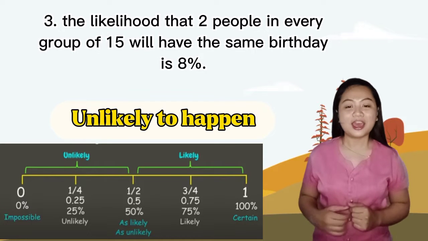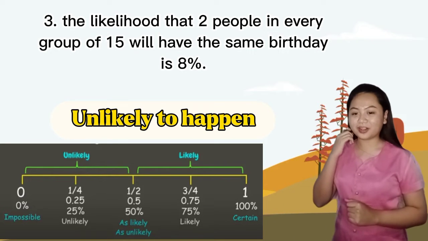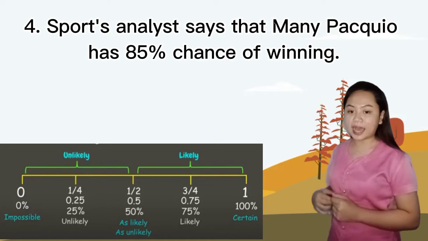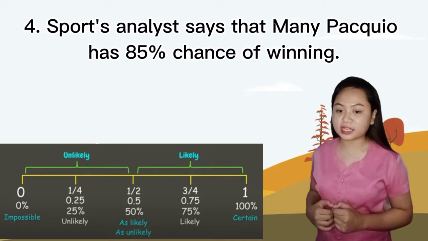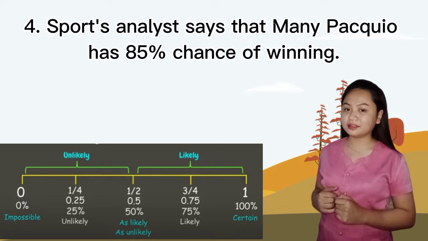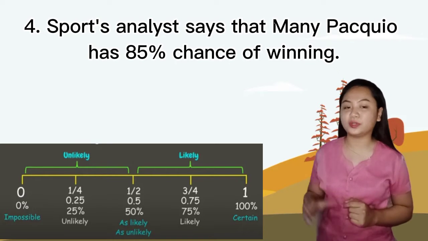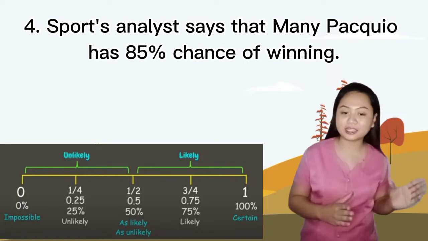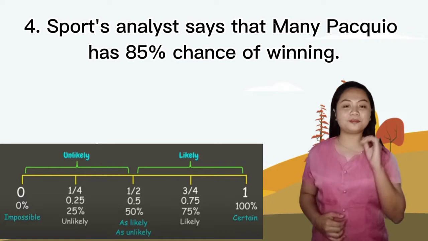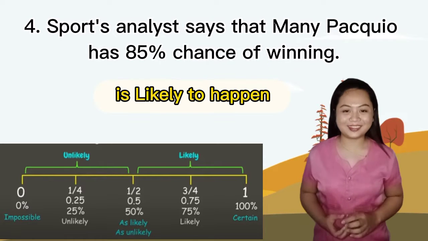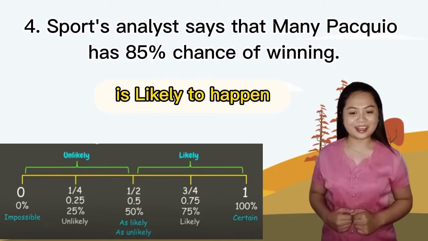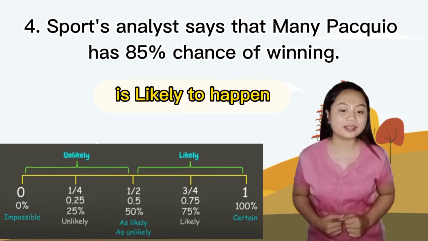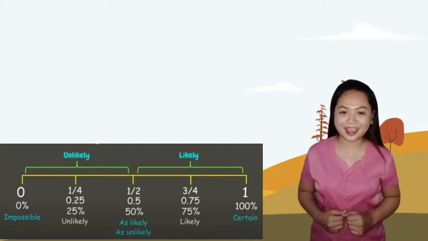Good job, class! And for our last example, a sports analyst says that Manny Pacquiao has an 85% chance of winning. Since 85% is close to and between 75% to 100%, therefore the event is likely to happen. Great job, class! Now let's have another example for you to understand our lesson for today.